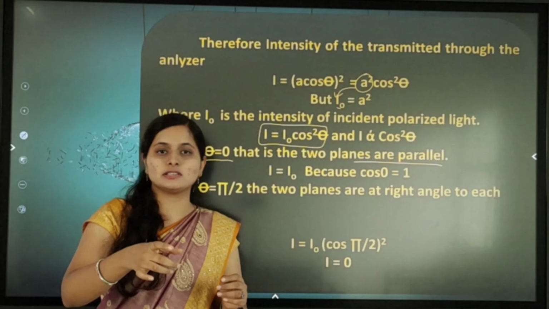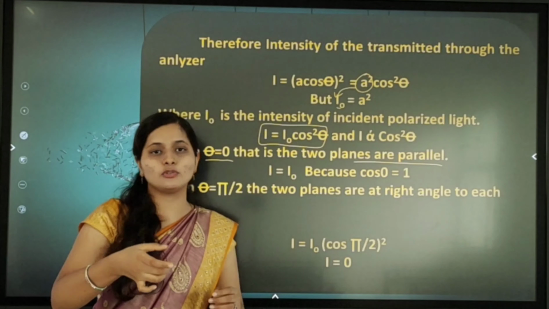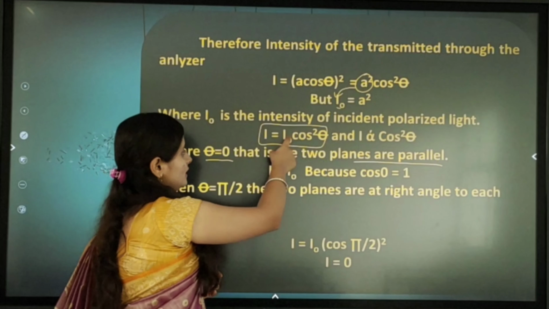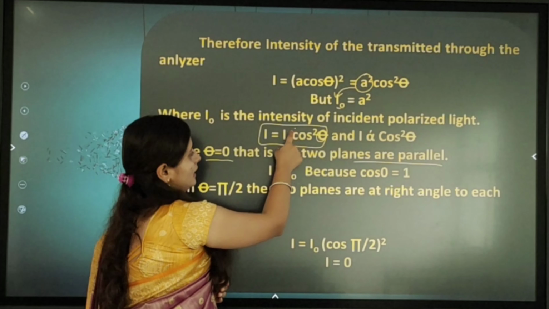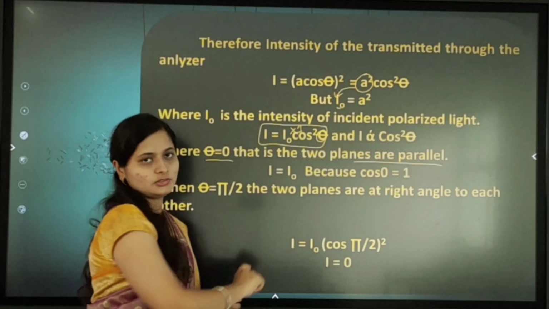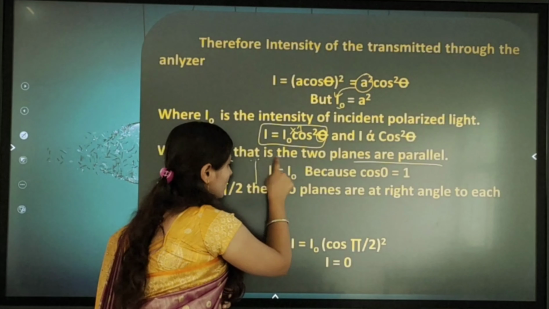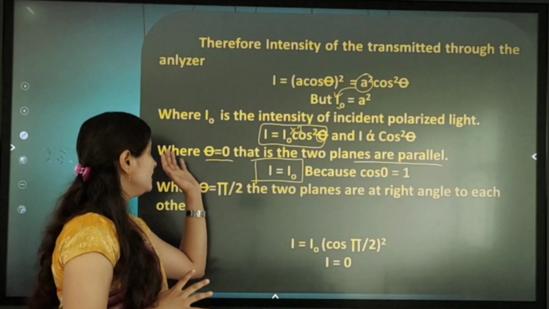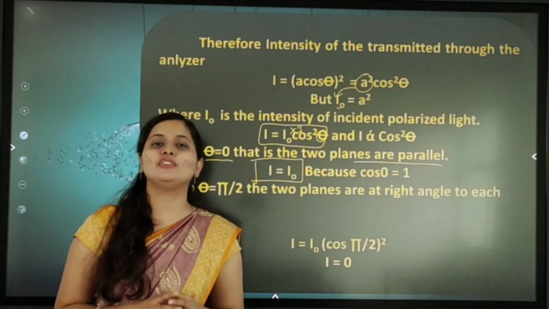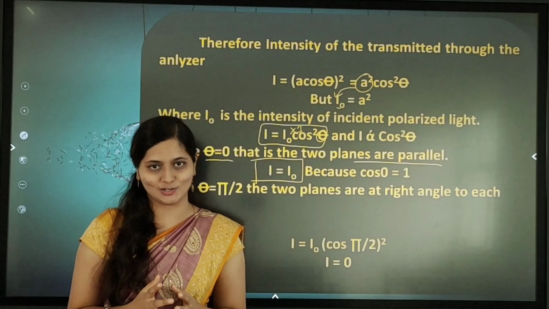So cos 0 is equal to 1. Substituting cos 0 equal to 1, I equal to I naught into 1. So what we are getting? We are getting I equal to I naught. By substituting theta equal to 0, we are getting I equal to I naught.